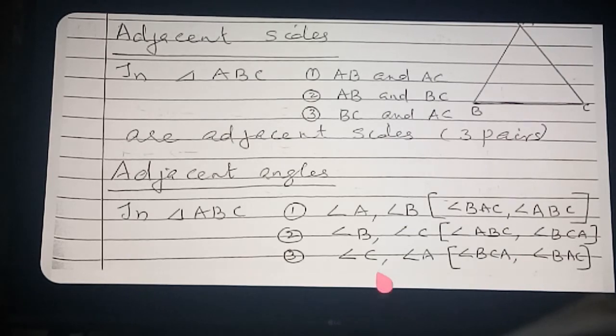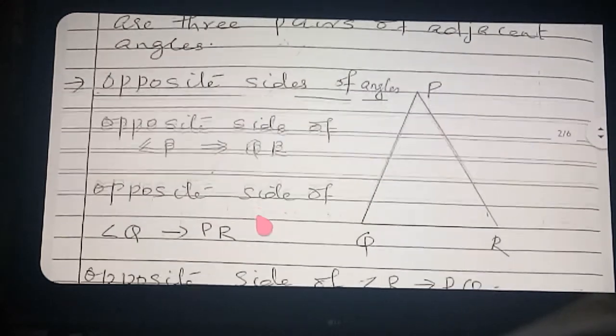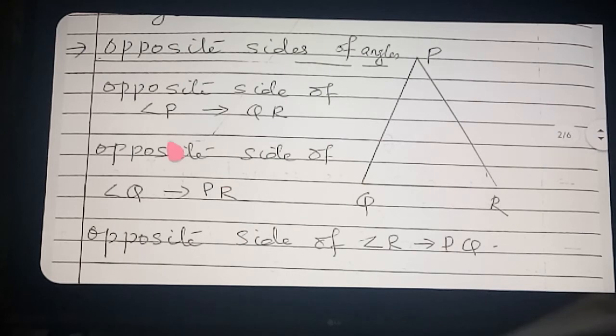Clear? So now we are going to explain a very important topic. What is meant by opposite angles, opposite sides, included angle and included sides. Those are also not given in your textbook, but they are very important. See here. Opposite sides of angles. We are going to learn the opposite sides of angles. See here, opposite side of different angles.